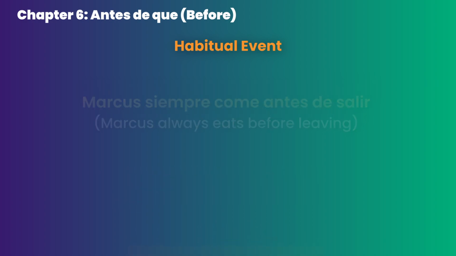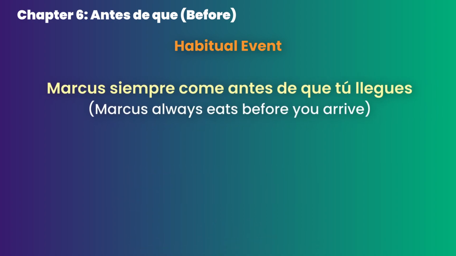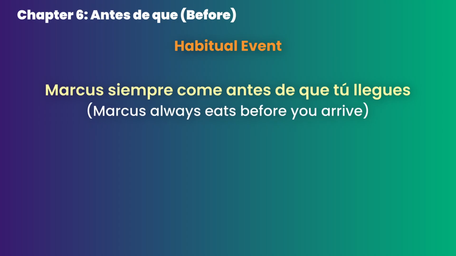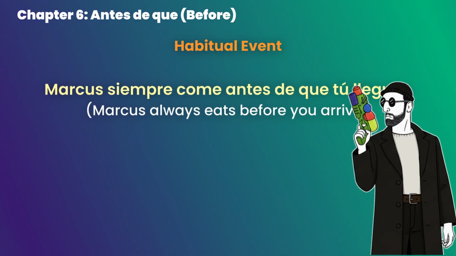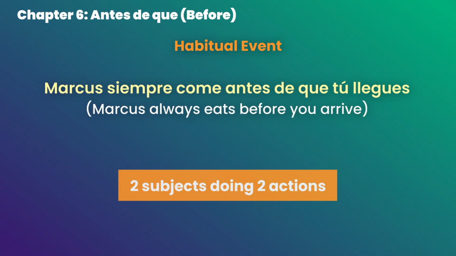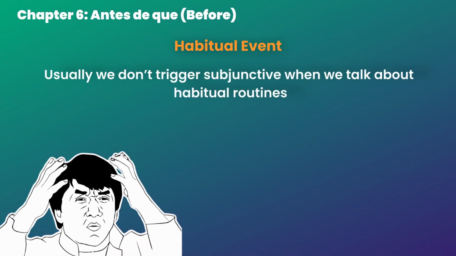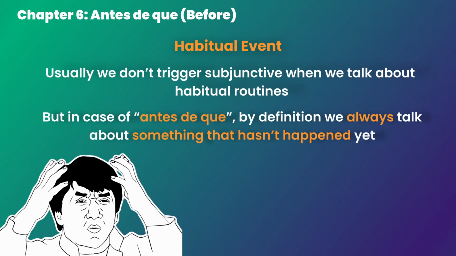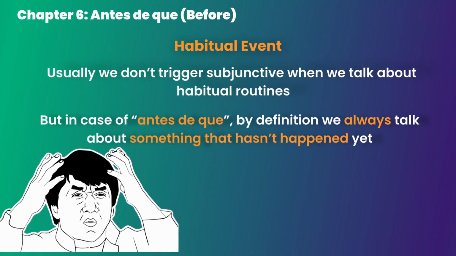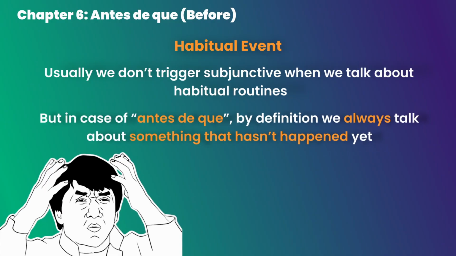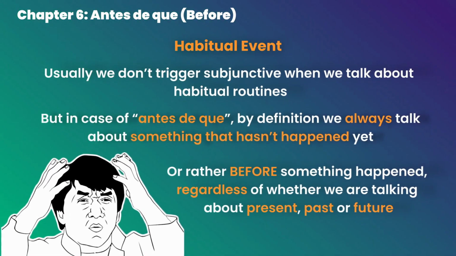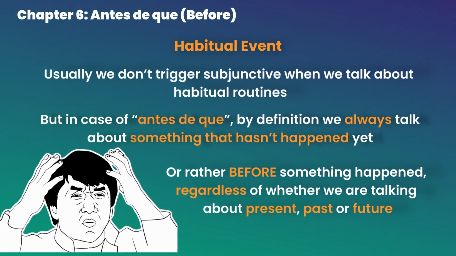Now look at this. Marcos siempre come antes de que tú llegues. Same habitual routine here, except we have to trigger subjunctive. We have two subjects doing two actions. I know, usually we don't trigger subjunctive when we talk about habitual routines, but in case of antes de que, by definition, we always talk about something that hasn't happened yet, or rather before something happened, regardless of whether we are talking about the present, past, or future.